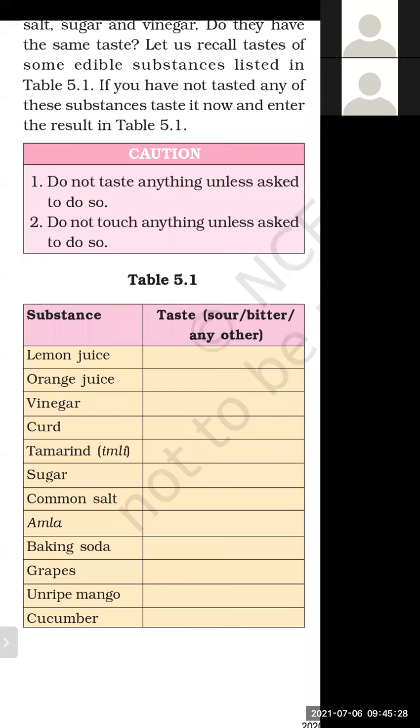We can put the sour taste substances in one table. In another table, we can put the substances which are bitter in taste. In third, we can put the substances which have a different taste, or salty taste. So basically, three types of substances will be there on the basis of their taste. They can be sour, they can be bitter, they can be salty.